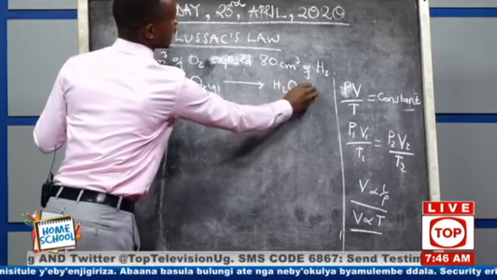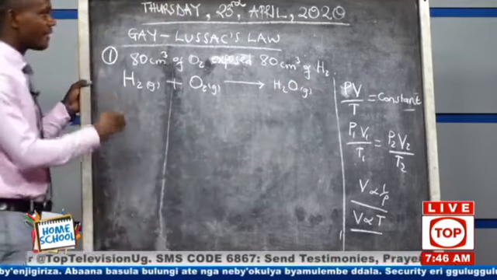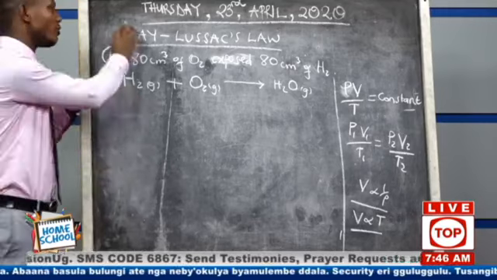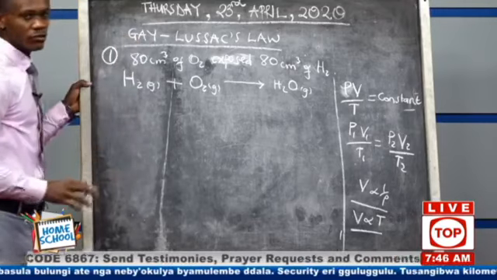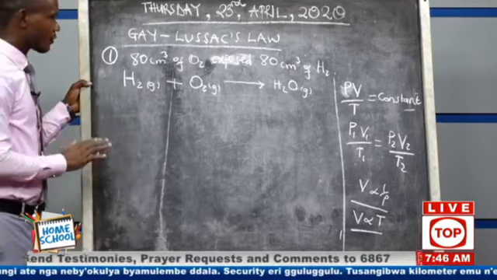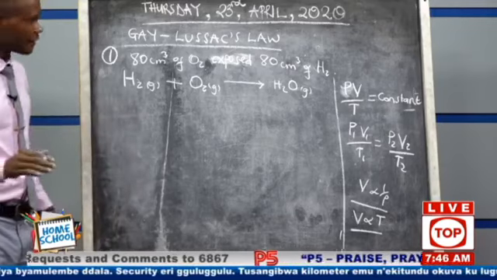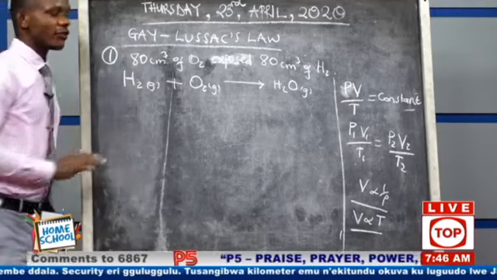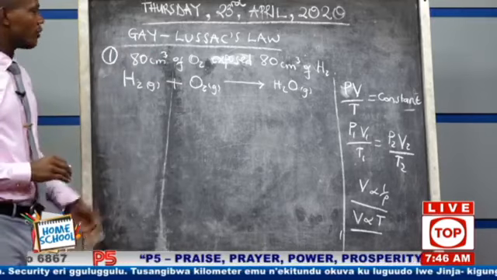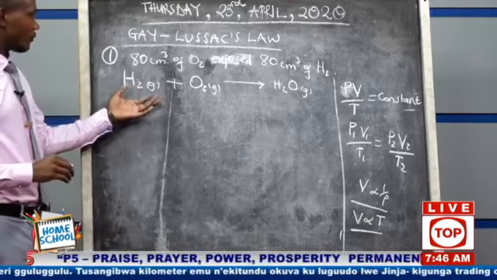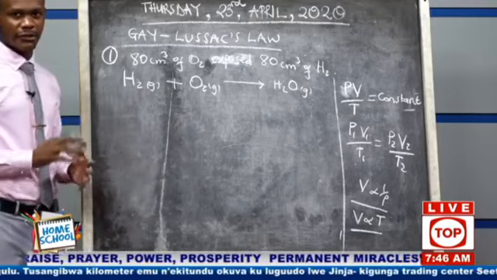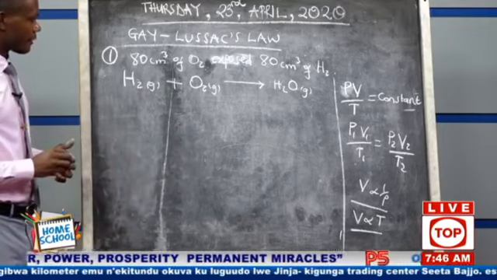Okay? Gas. Remember, we said Gay-Lussac's law only applies to gaseous equations. If the equation is involving any other state, Gay-Lussac's law will not apply. So one of the principles that you should follow, make sure that the equation is fully in gaseous states.